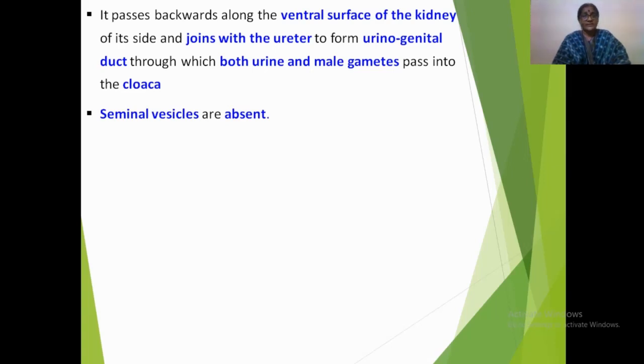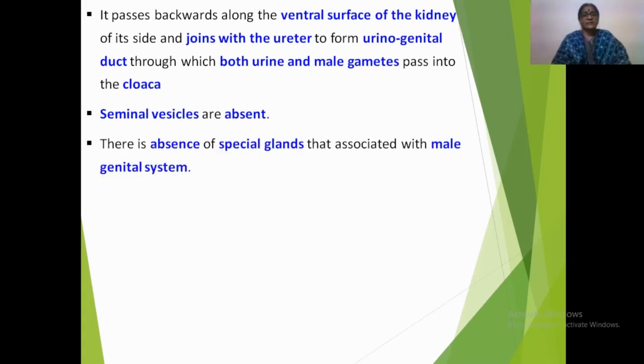In case of Calotes, the seminal vesicles for temporary storage of the sperms are totally absent. There is absence of special glands like the copulatory glands or the accessory reproductive glands which are associated with the male reproductive system or male genital system in Calotes.